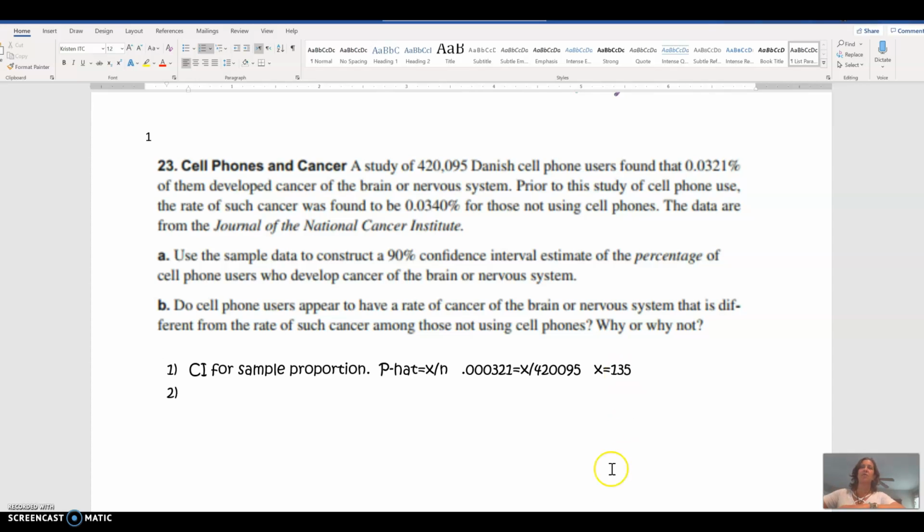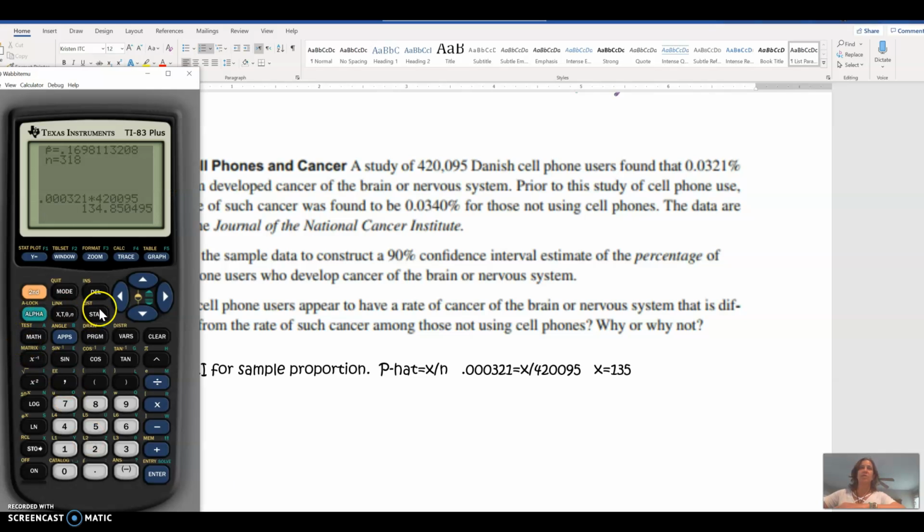Now I'm going to put that into my calculator for the confidence interval. So in this case, I'm going to go again, stats, test. This is a confidence interval for one proportion, so one proportion Z interval. Now my X, that's what we had to compute on our own, we figured out was 135. And the total number of people in my sample is 420,095. The confidence level that I'm looking for is 90%, so 0.90. And then I can hit calculate.